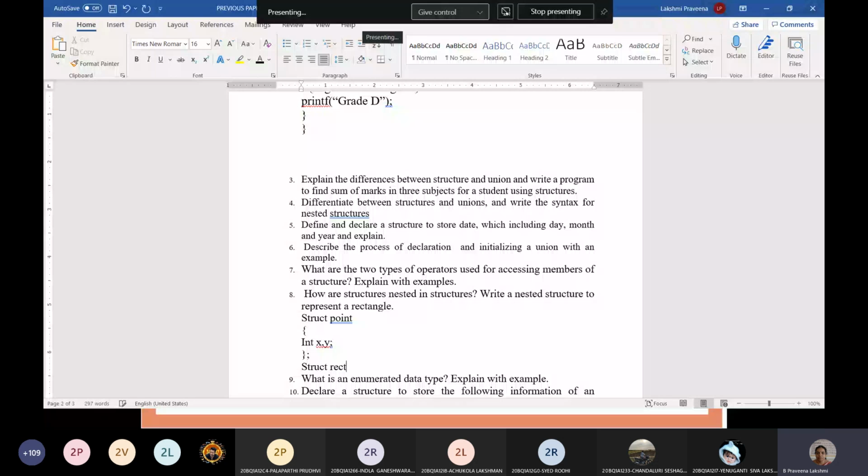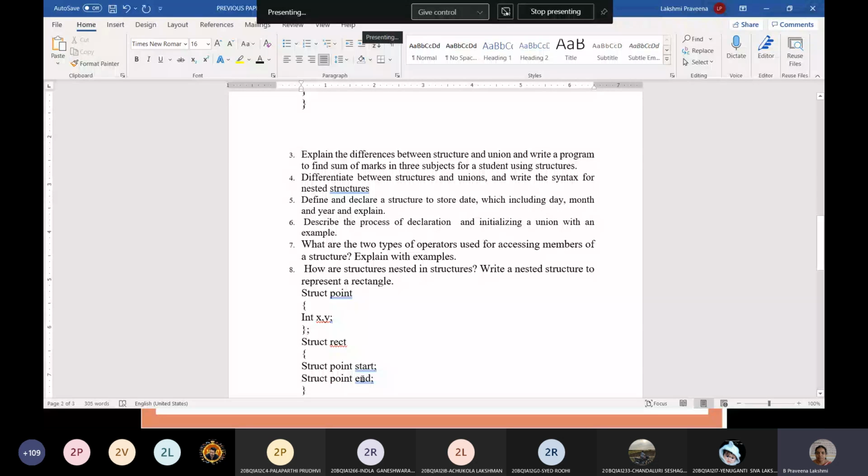Say for example, start, that is the starting point values. Ending coordinates are there in the end variable. Starting coordinates are there in the start variable. So within the start variable, we will have an x value and y value. And within the end variable, we have an x value and y value. So we are using a point structure within the rect structure. Like this we can do, or we can write the point structure directly in the rect structure.